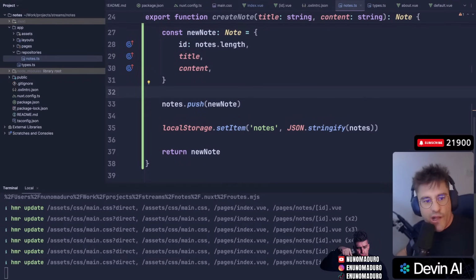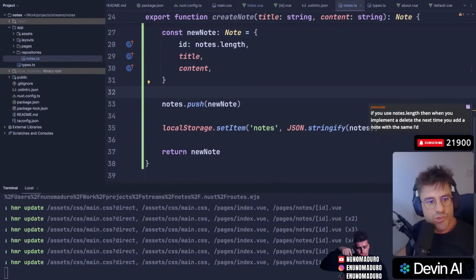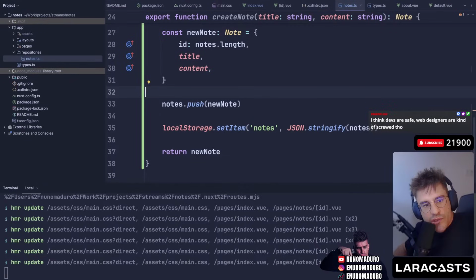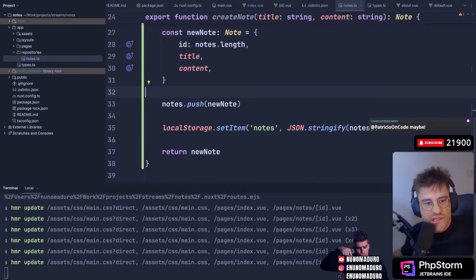Lomo Dev is saying the following: local storage only exists on client side, so it's good to wrap it into some sort of a process client. Yeah, we don't need to do that today, I guess. But I feel you. If you use node's length, then you implement a delete, the next time you add a node with the same ID. Ooh, that's a smart thing to say, dude.